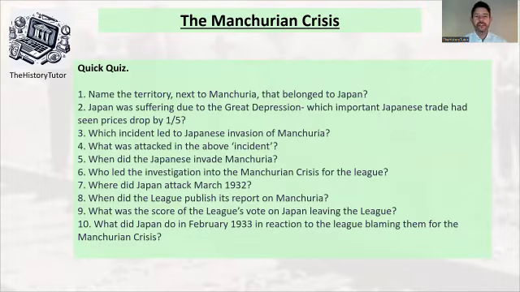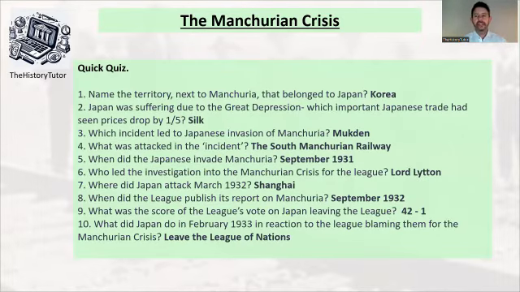So question number one, name the territory next to Manchuria that belonged to Japan. And the answer is Korea. So Japan was keen to develop an empire at this time. We've got to think about question 2 here, reasons why they're keen to develop this empire. So Japan was suffering due to the Great Depression, which saw the price of its important trade, the silk trade, drop by a fifth. And so Japan was really suffering during the Depression and they needed to maintain their markets. So obviously seizing control of Korea and then Manchuria, where they had some important industry, was a crucial aspect of this.